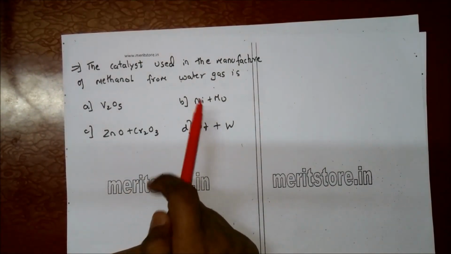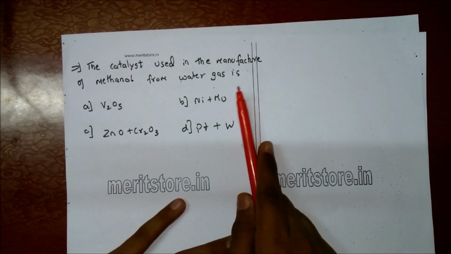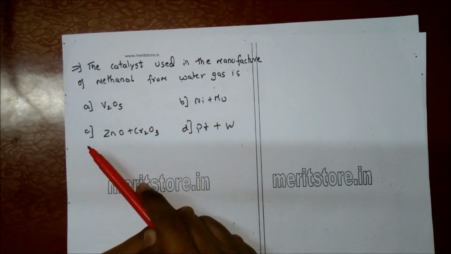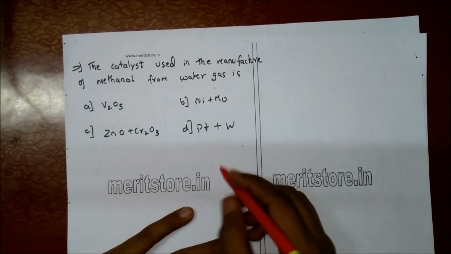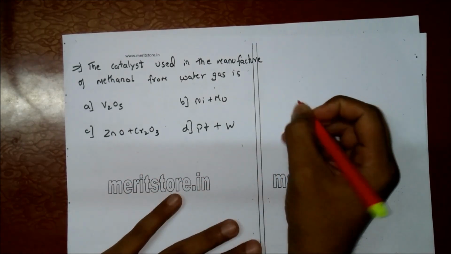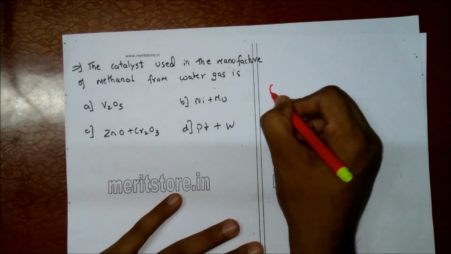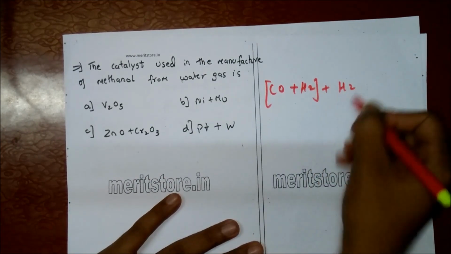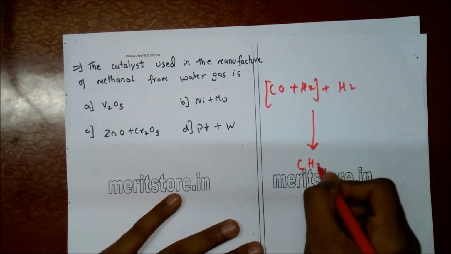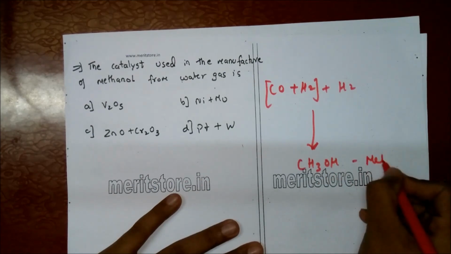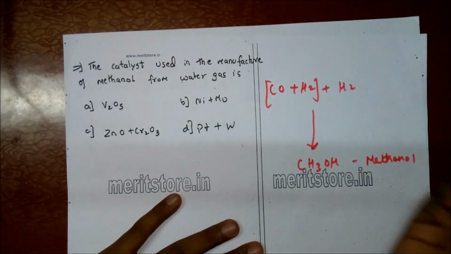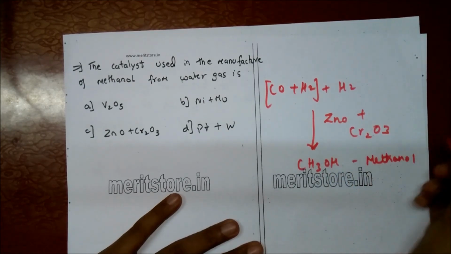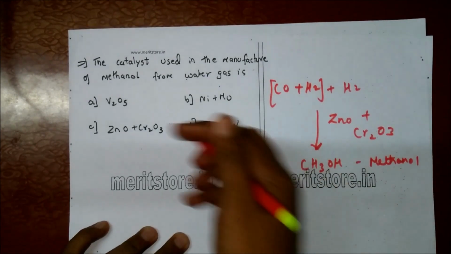The catalyst used in the manufacture of methanol from water gas is A. V2O5, B. Ni plus H2O, C. ZnO plus Cr2O3, or D. Pt plus W. Now, the manufacture of methanol from water gas is given by the reaction CO plus H2 plus H2 gives CH3OH, which is methanol. Here we make use of the catalyst ZnO plus Cr2O3. Therefore, here the correct answer is option C.